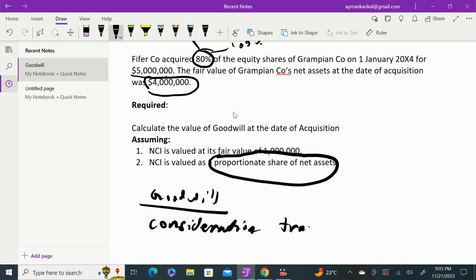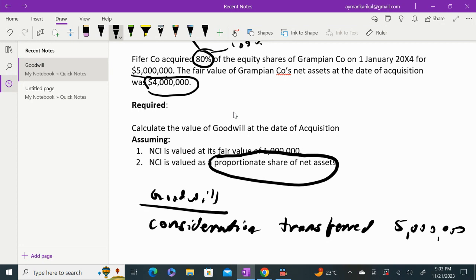So consideration is the amount which you have paid to acquire shares in the company. Again, that is given. On 1st January for 5 million, so you have paid 5 million to acquire 80% of the shares in that company. So I've written consideration transferred as 5 million. So I am doing the first requirement.